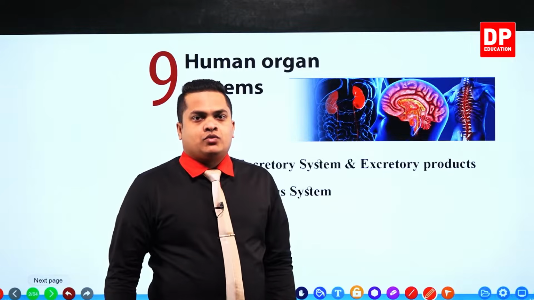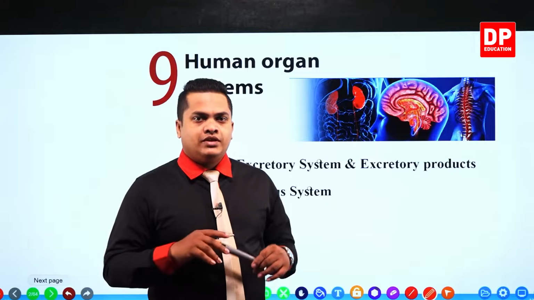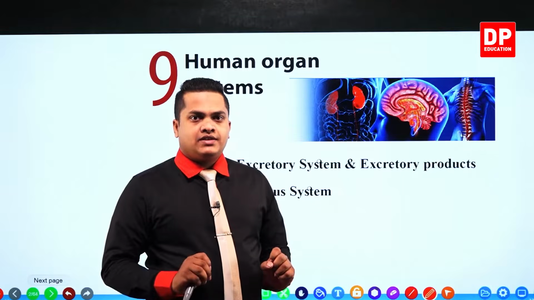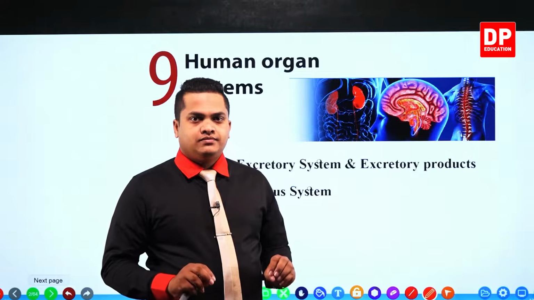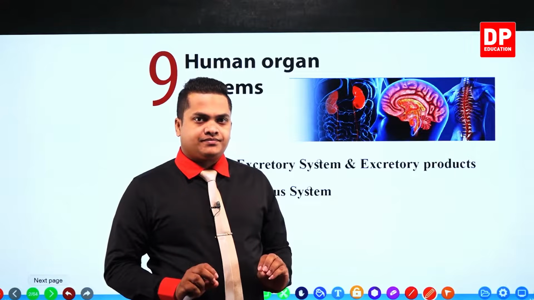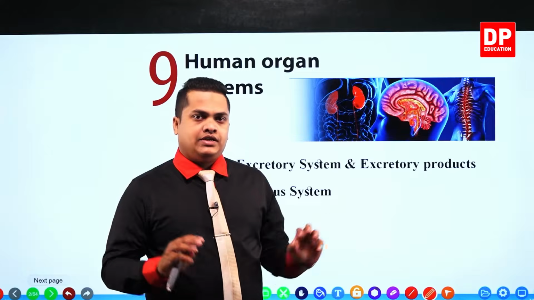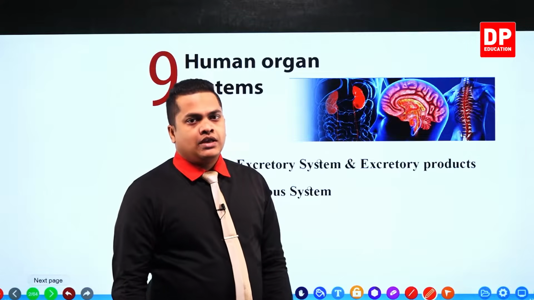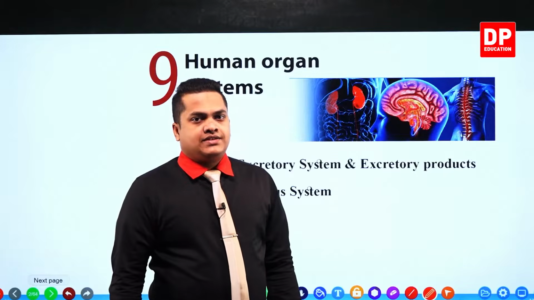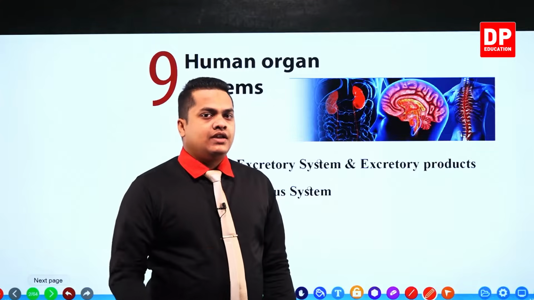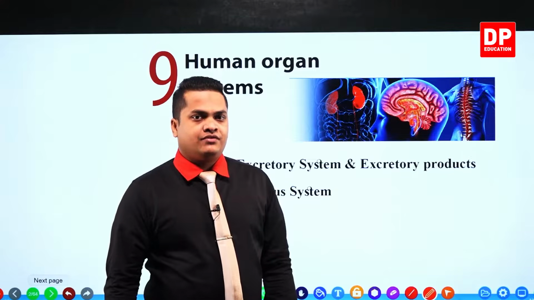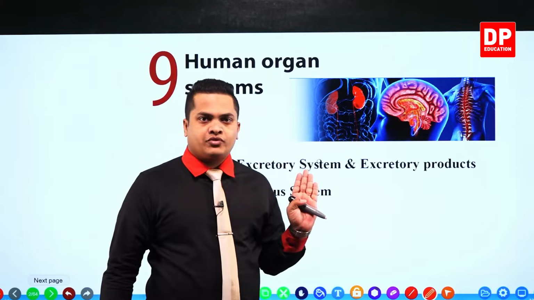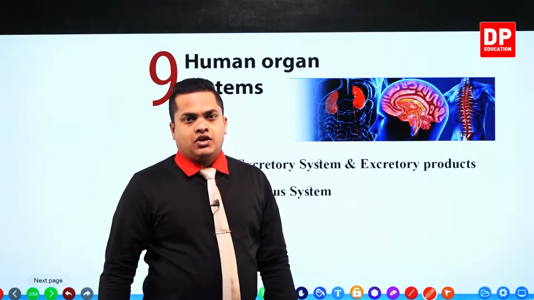Mainly here we are discussing the organs and the systems, and my dear children, their functions. So let's move on with the lesson, and first of all we'll identify the excretory system and the excretory products. Right then.